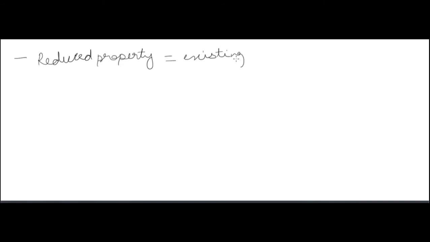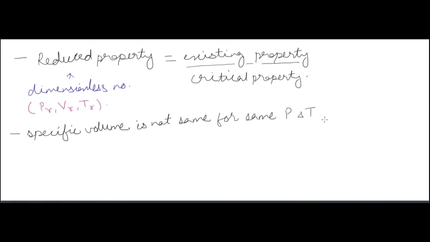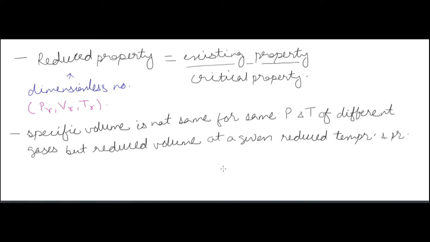Now after compressibility factor, we have reduced property. Reduced property can be anything: reduced pressure, reduced volume or reduced temperature, okay. Reduced property is equal to existing property by critical property. That is, the critical point property. You have seen the saturation curve, and on the topmost point we have the critical point. So the properties there are called critical properties, and anywhere else they are called existing properties. So reduced property is equal to existing property by critical property, okay.